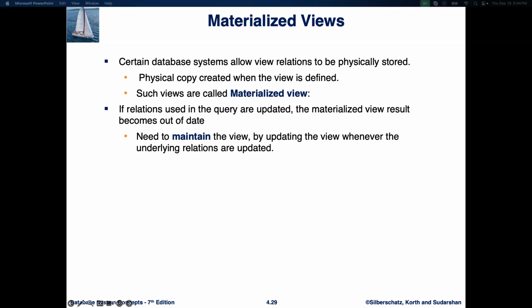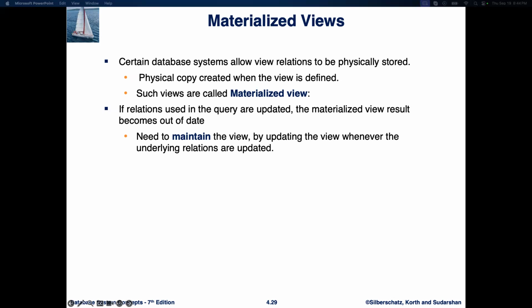A regular view runs the query every time you ask for data. It doesn't store the result, which means it is always up to date. A materialized view, on the other hand, stores the result of the query physically in the database. This can make retrieving data faster because the query doesn't have to be re-executed each time. However, there is a trade-off.